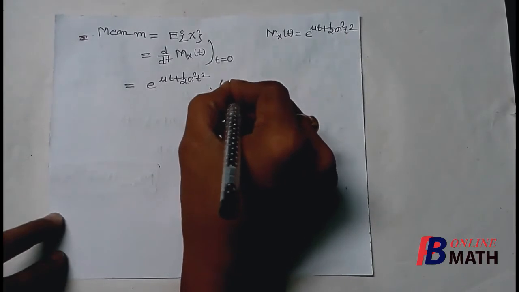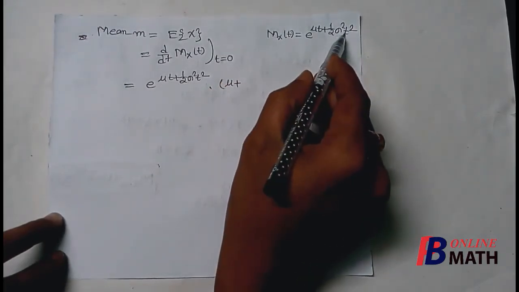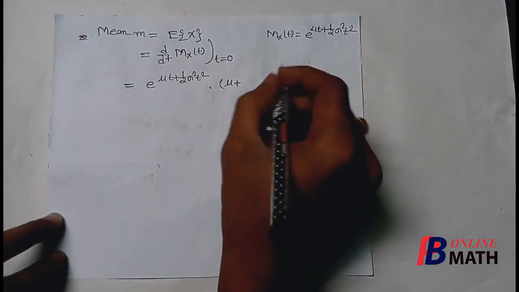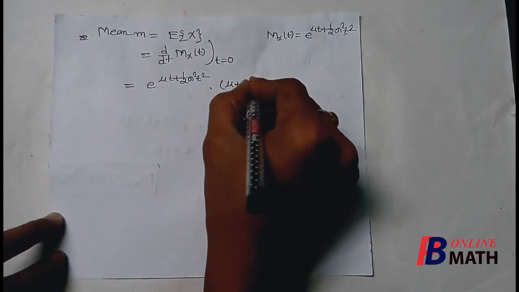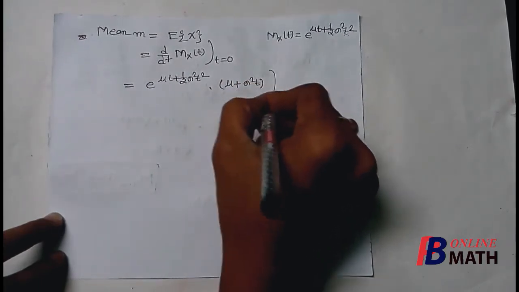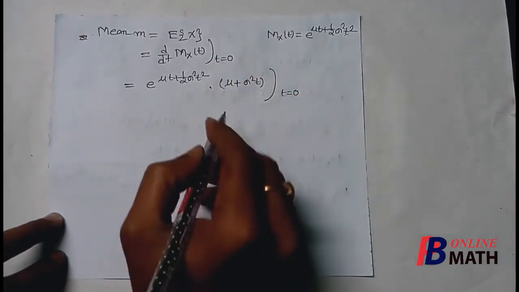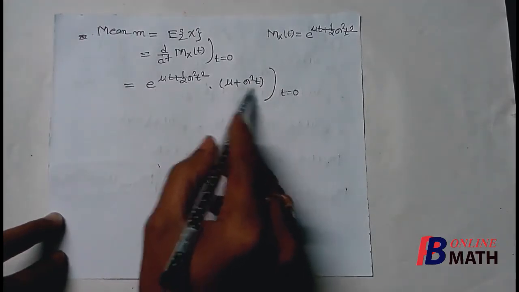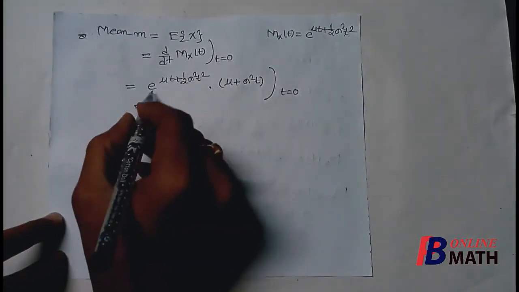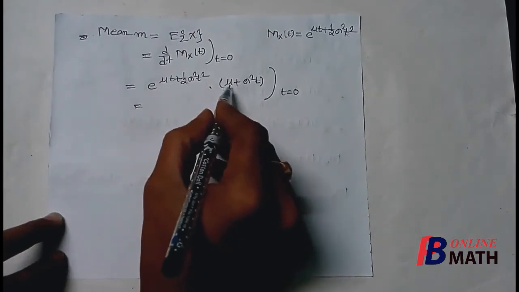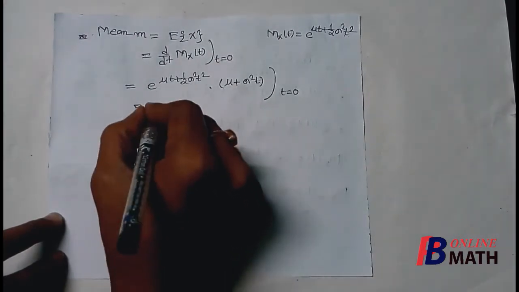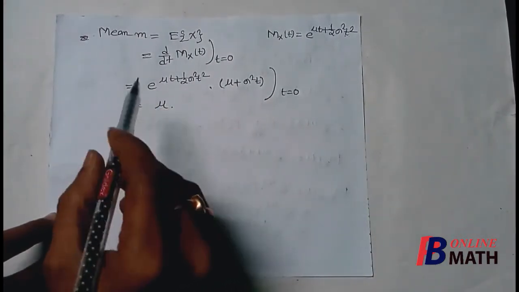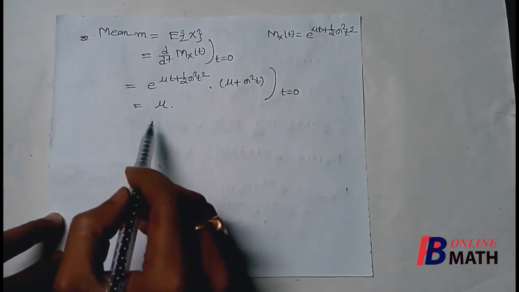So this should be mu plus, since the differentiation of t square is 2t, sigma square t, at the point t equal to 0. If we replace t equal to 0 here, this is e to the power 0, which is 1, and it is mu plus 0. So this is mu. So mu is the mean of the normal distribution.